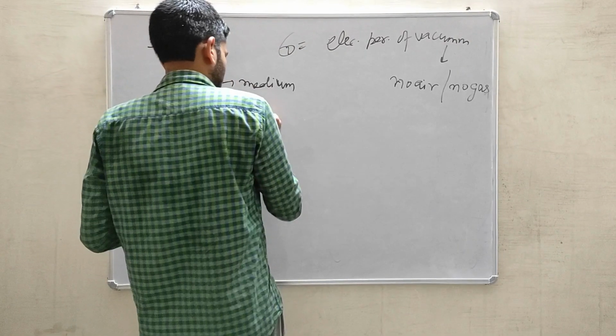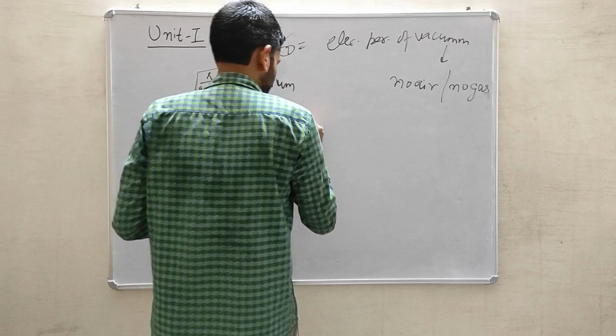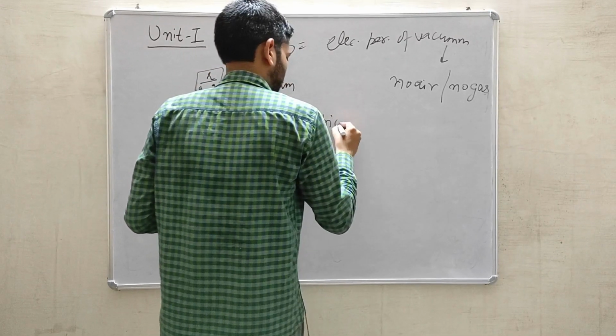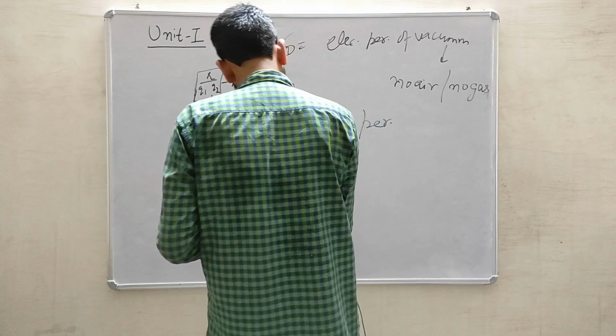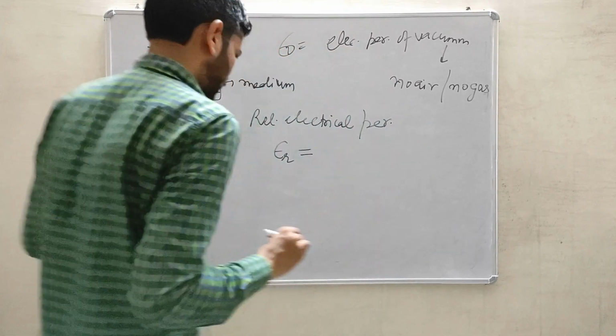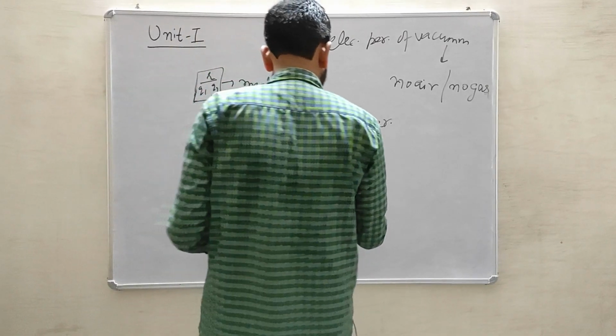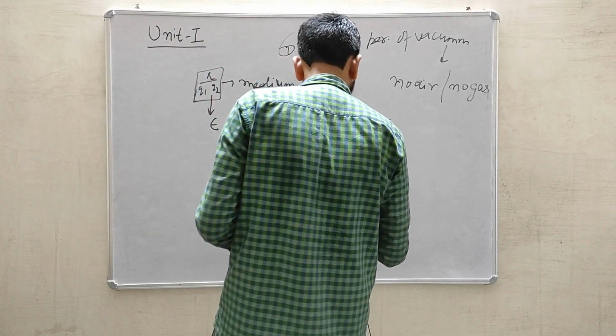In that case the relative electrical permittivity will be represented by epsilon r, which is written as epsilon by epsilon naught.